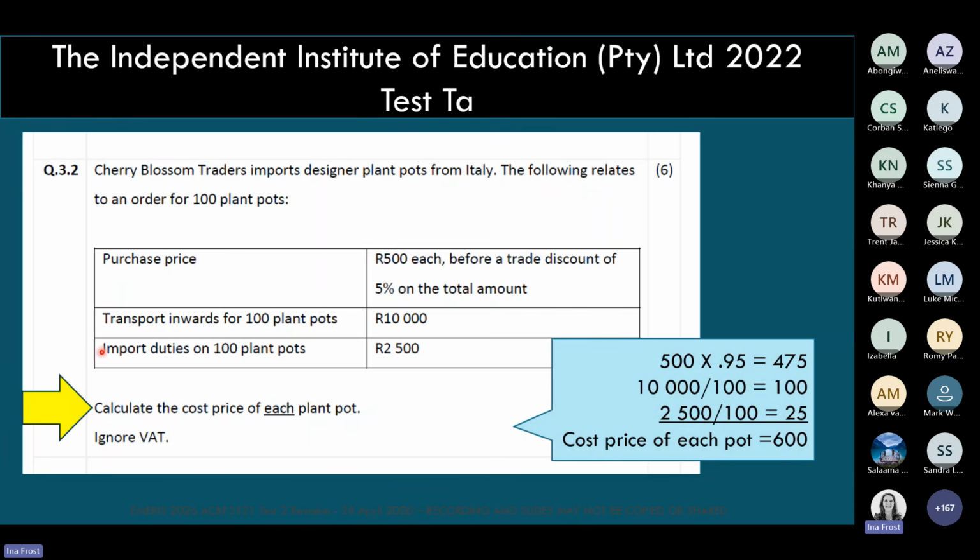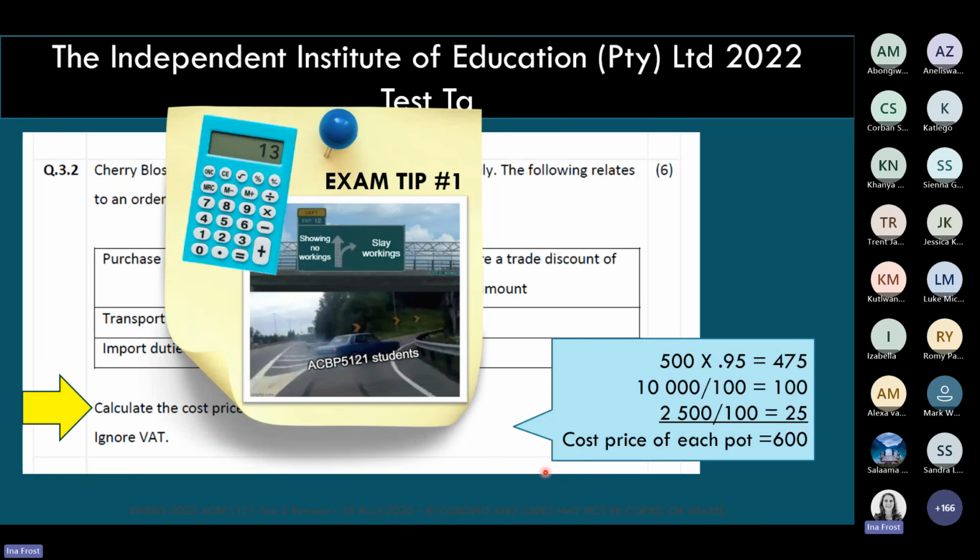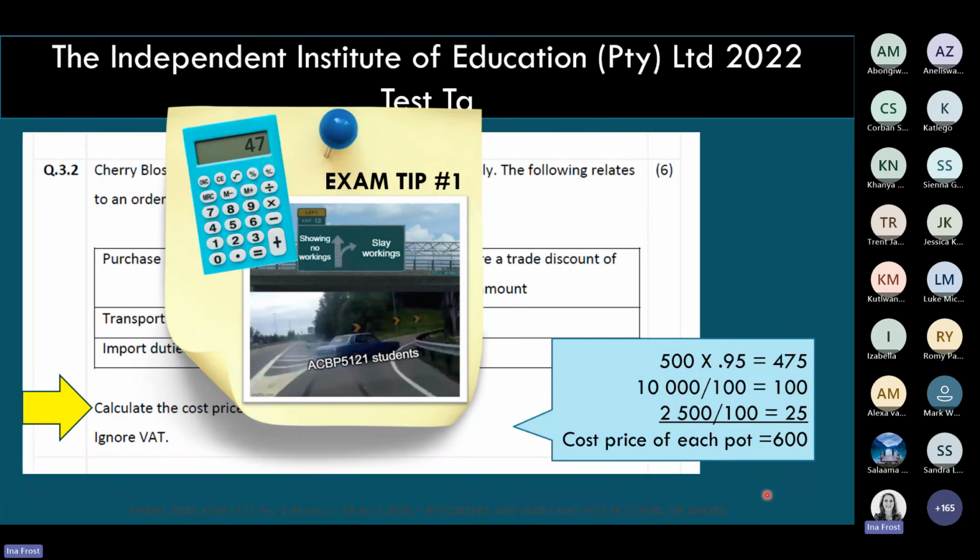So there is then the calculation. And as always, of course, if you are in the semester test, you are following exam tip number 1, where you are making sure you are showing us your workings and you are showing it to us in such a way that we can easily follow how you calculated the price of the inventory items.